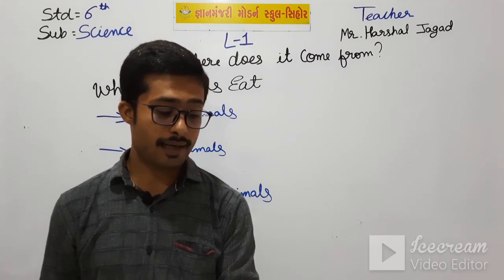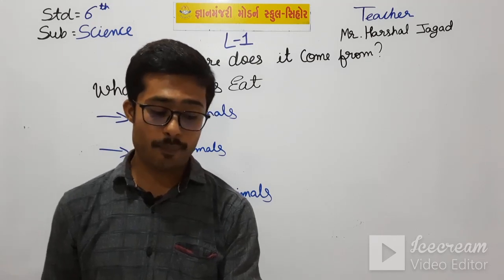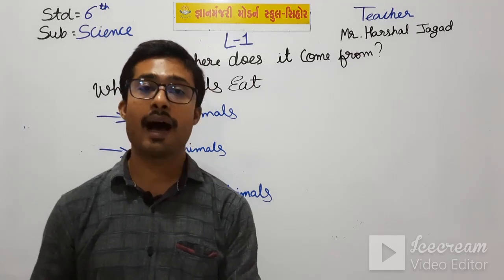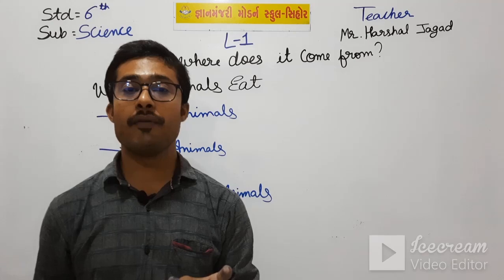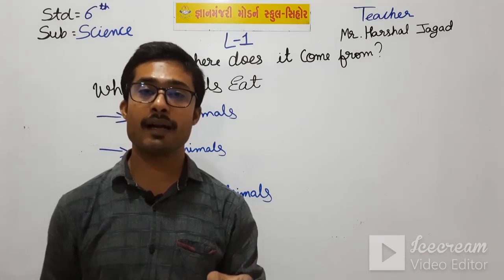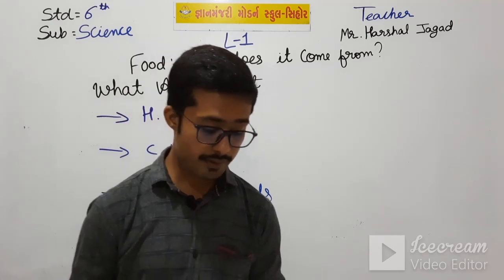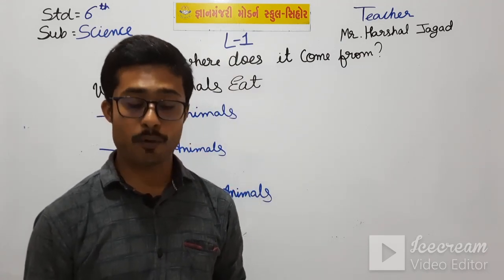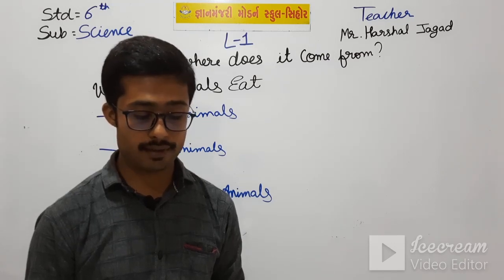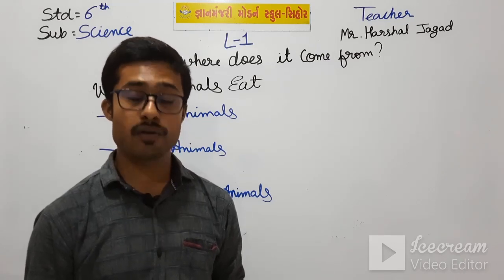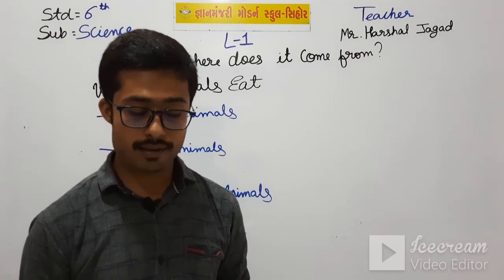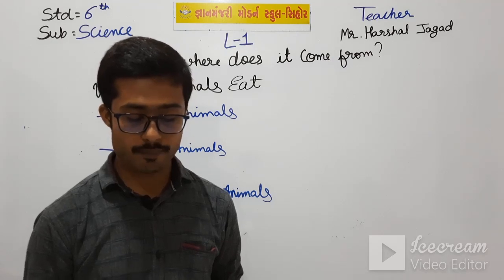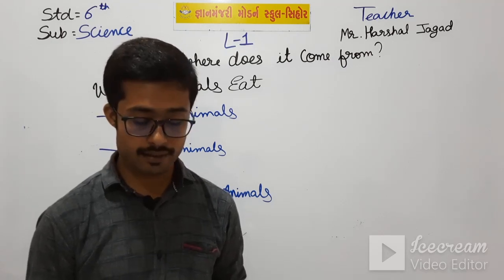The animals that eat only plants and plant products are called herbivorous animals. I have told you that vegetables and fruits are plant products. Cows, buffaloes, deer, horses, giraffes and butterflies are the common herbivorous animals. That is, plant eaters.